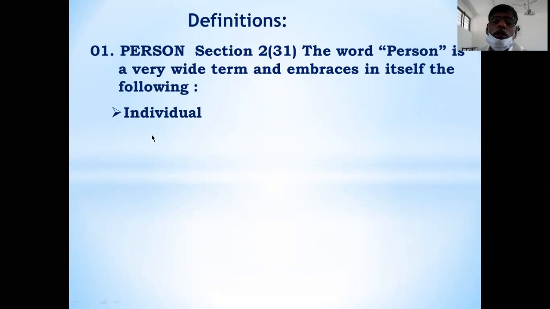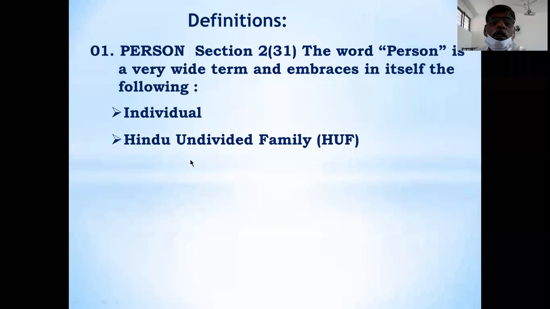First is individual. Second is Hindu undivided family. Hindu undivided family is also a person if that family is having assets, liabilities and taxable income.